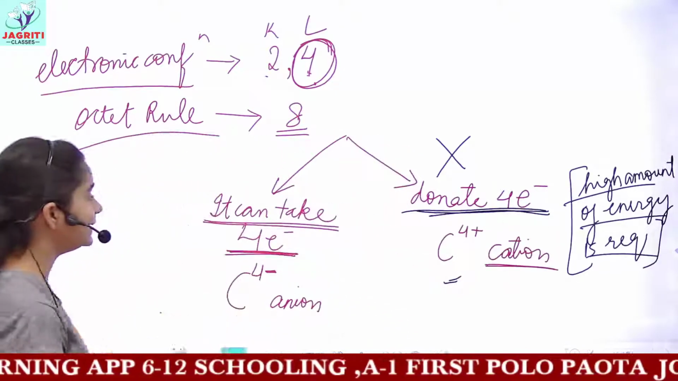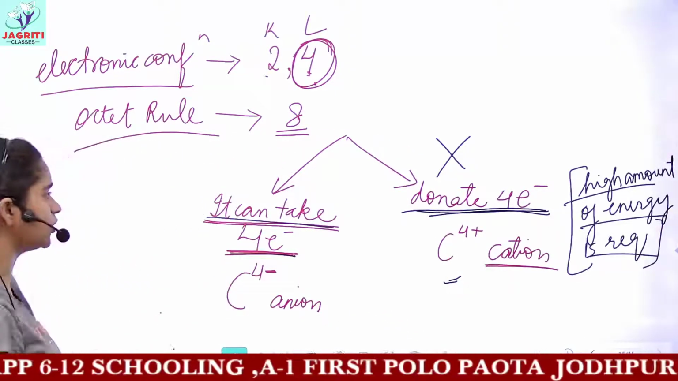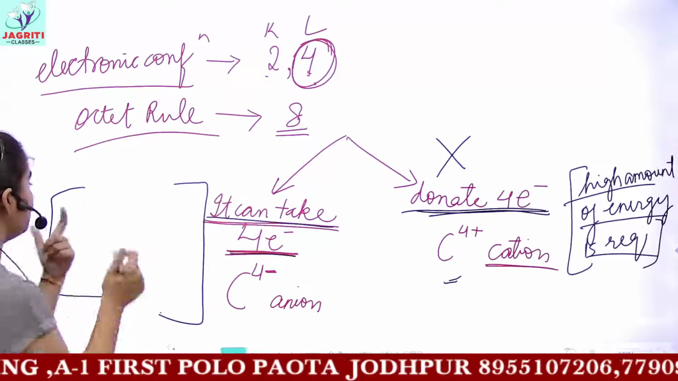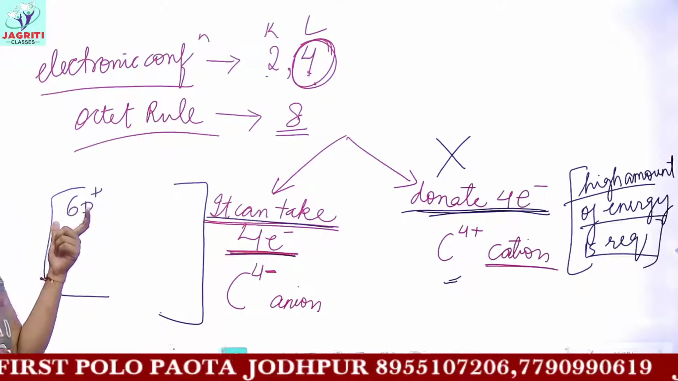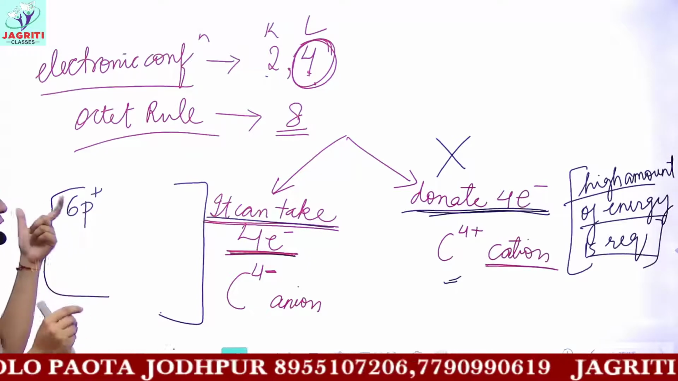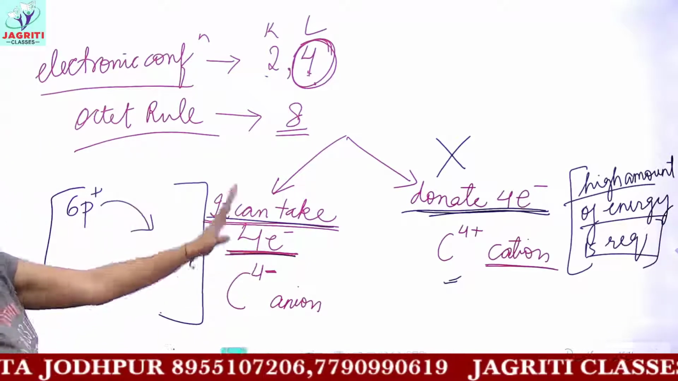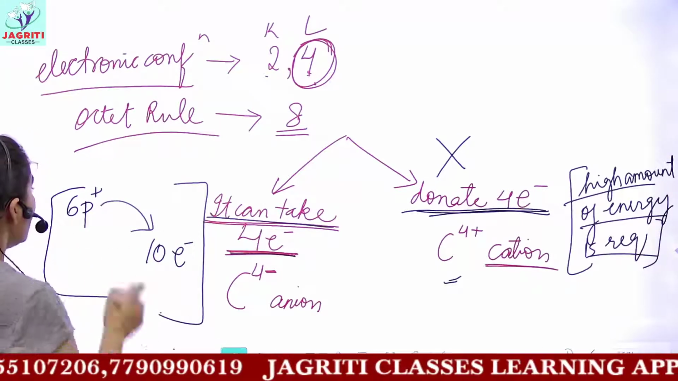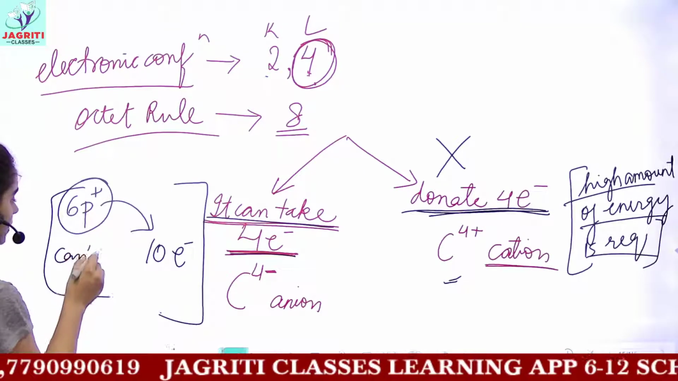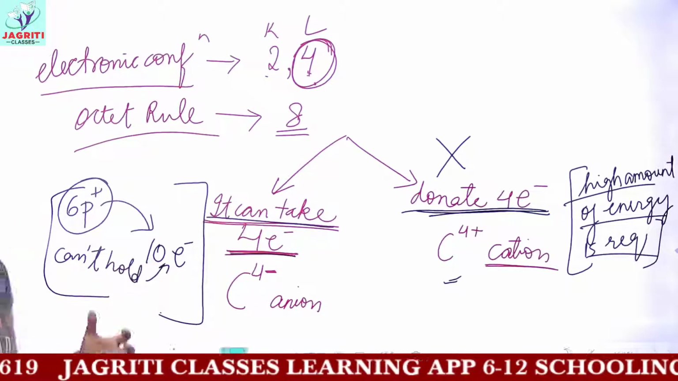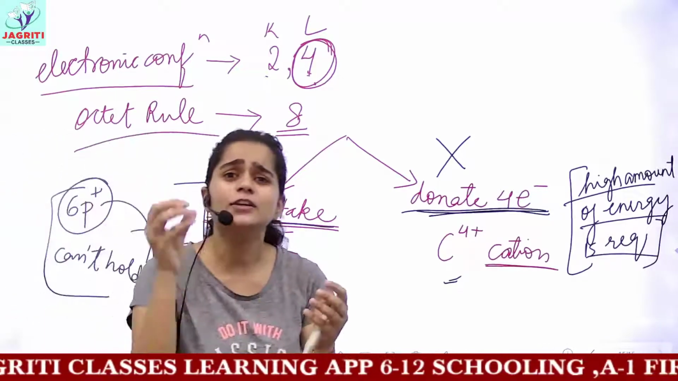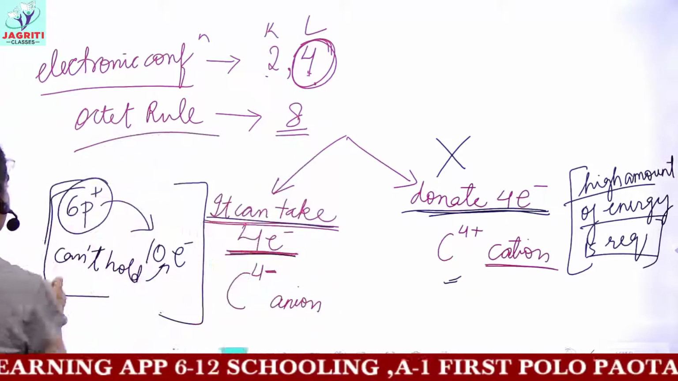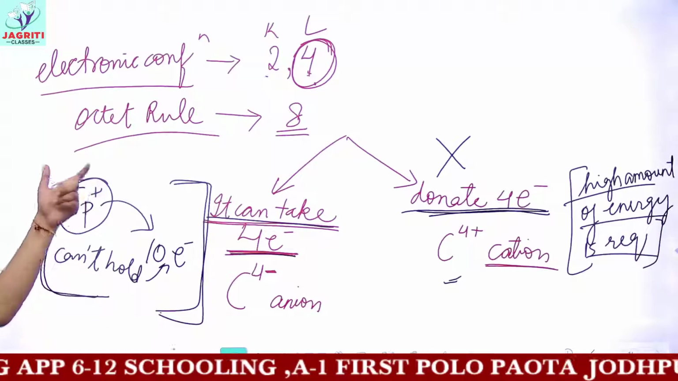The next possibility is that it can take or gain 4 electrons. The problem with this is that the number of protons in carbon will be 6. Remember, there is no change in the number of protons. But if it takes 4 electrons, then the total number of electrons with carbon would be 10. And these 6 protons can't hold the 10 electrons efficiently. So carbon would have loose binding, and it would remain unstable. So this possibility also doesn't work out when talking about carbon.